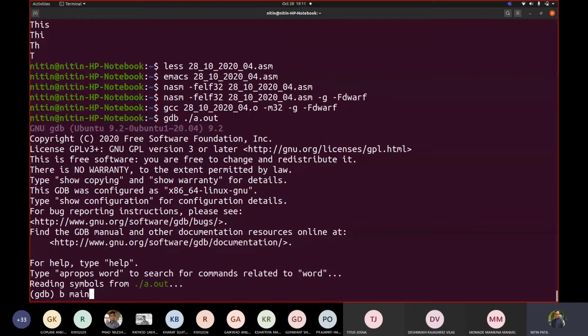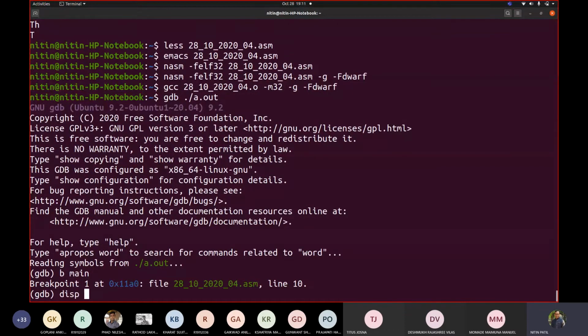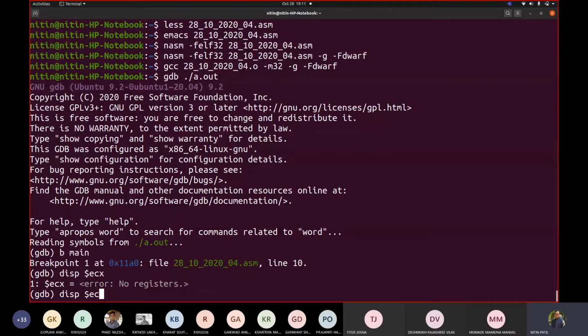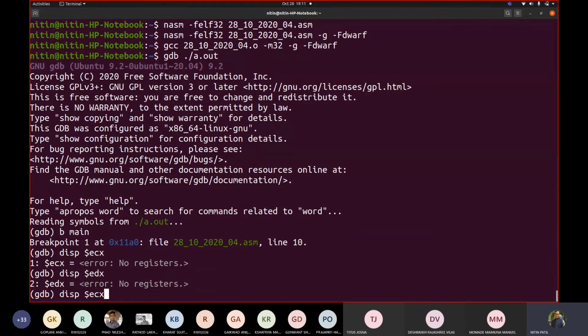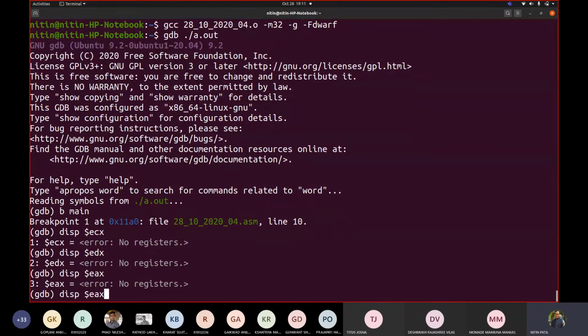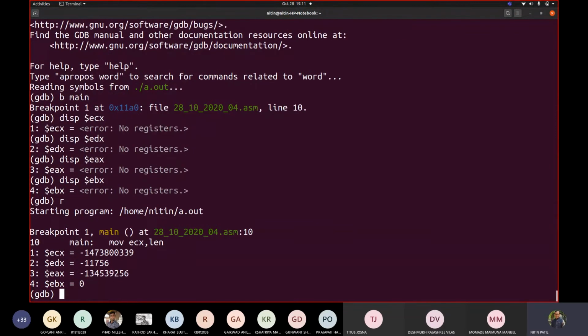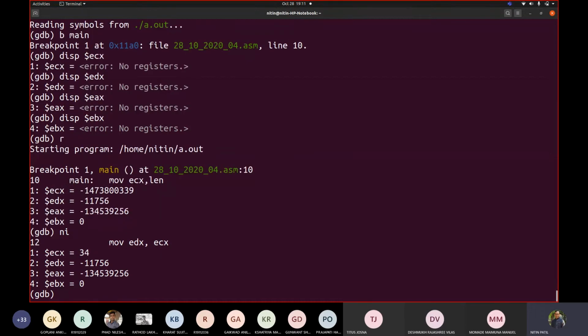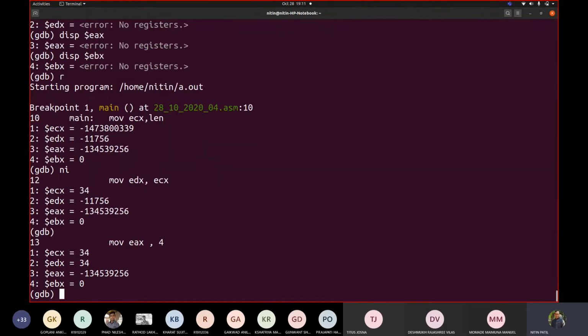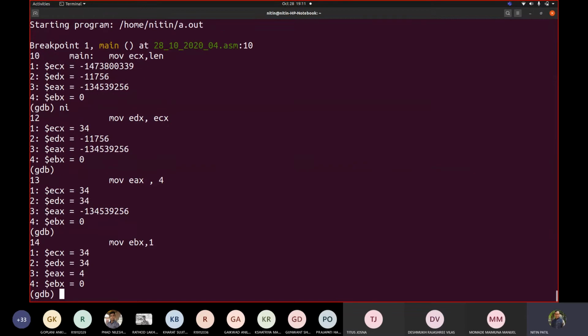Okay, now let us work out with this GDB. Let us write break main, display $ECX, $EDX, and EAX. We are displaying all ones. Fine, started. Now ECX should contain length. Length is 34 characters. EDX has the same value. Now the value is changed.